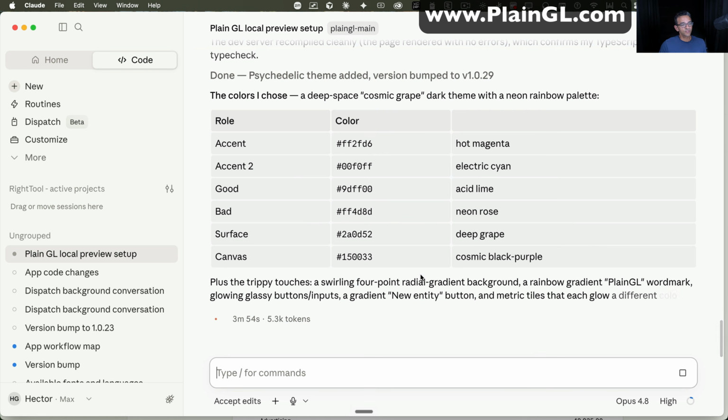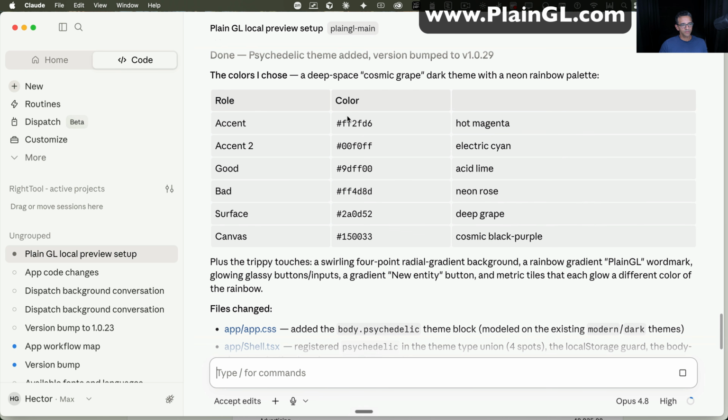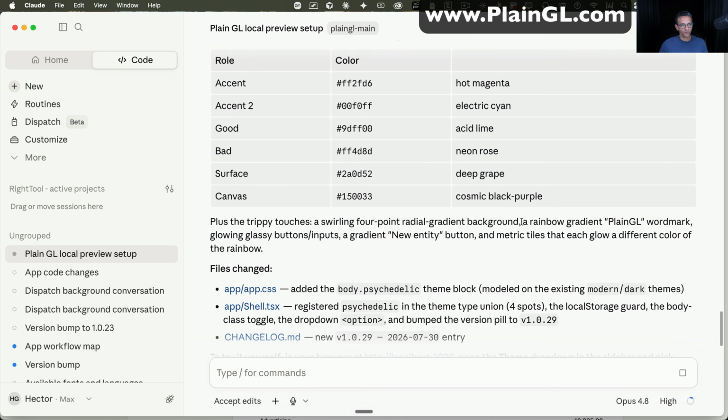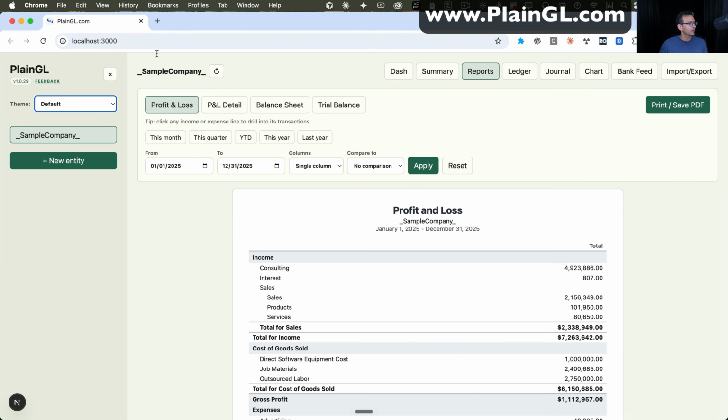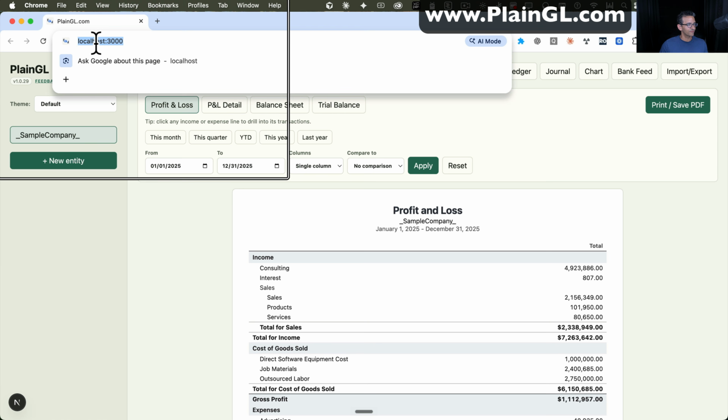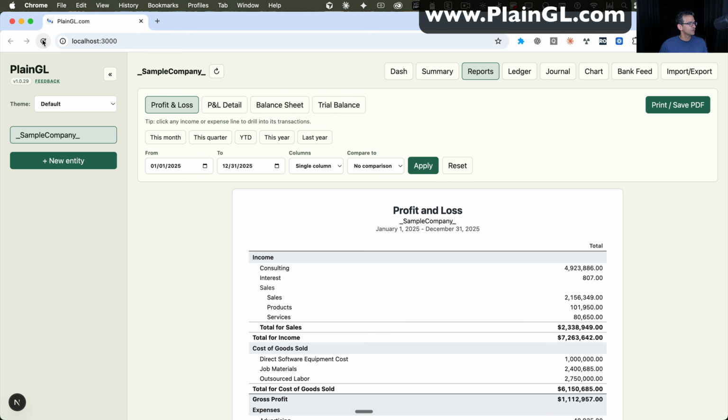Perfect. So this finished up what it was doing. It's explaining to me what colors it chose, and of course, I could change those colors afterwards. It tells me which files were changed and that you can go back into the server, refresh, and see the changes. So let's go back here into our browser where I have the local server that's serving this. Let me just refresh.